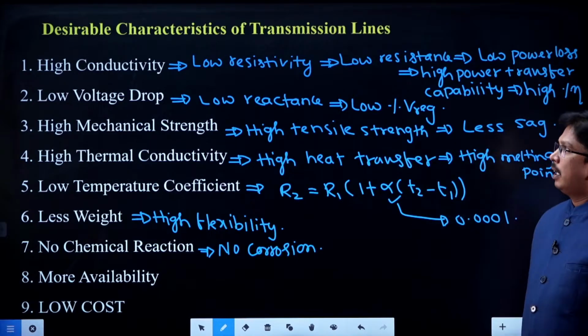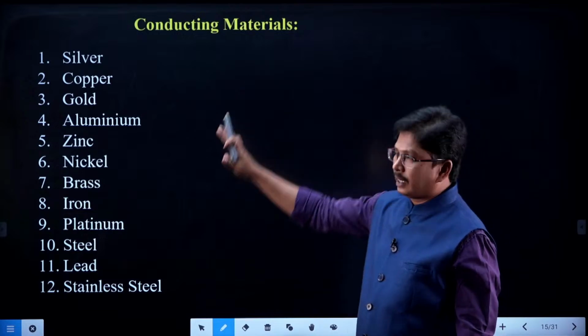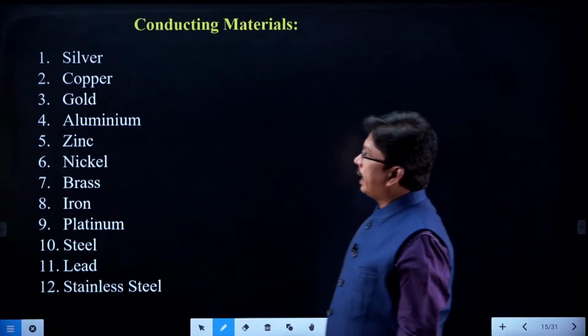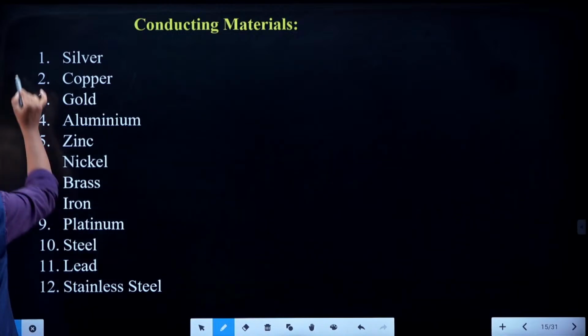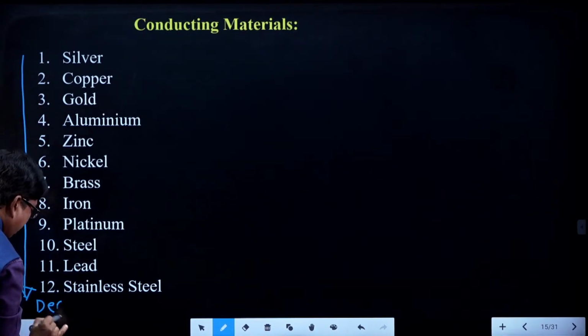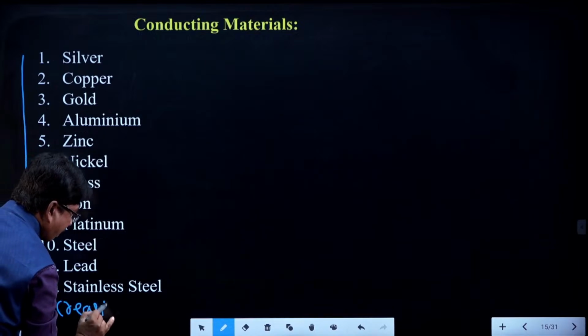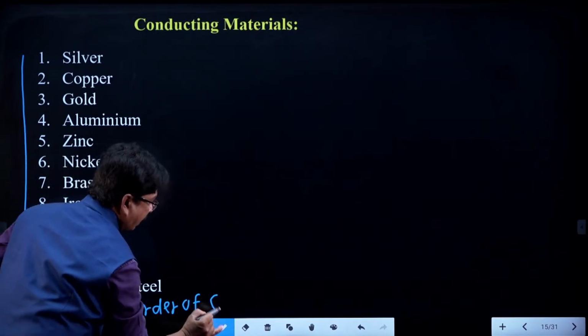Right students? Now, what type of conductors are we having? These are the conductors. So, this is the decreasing order of conductivity.